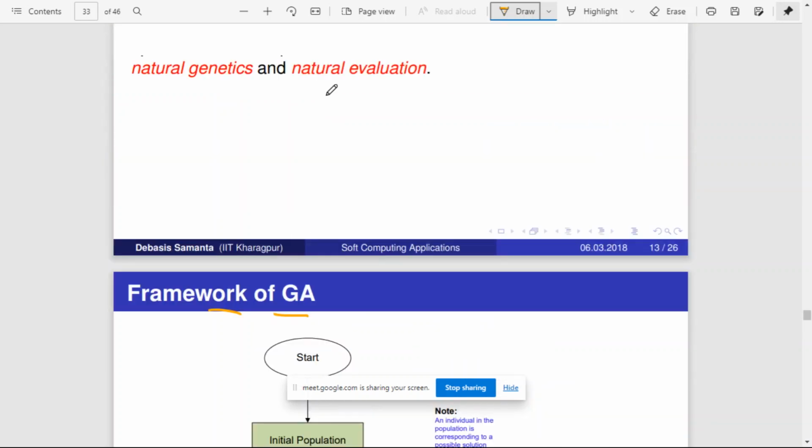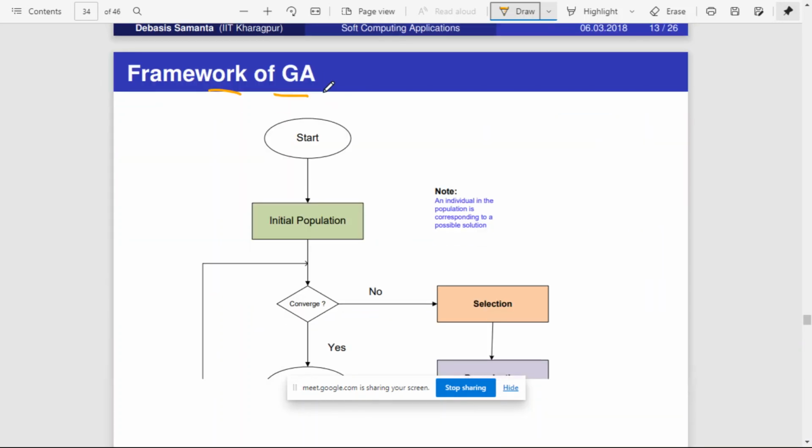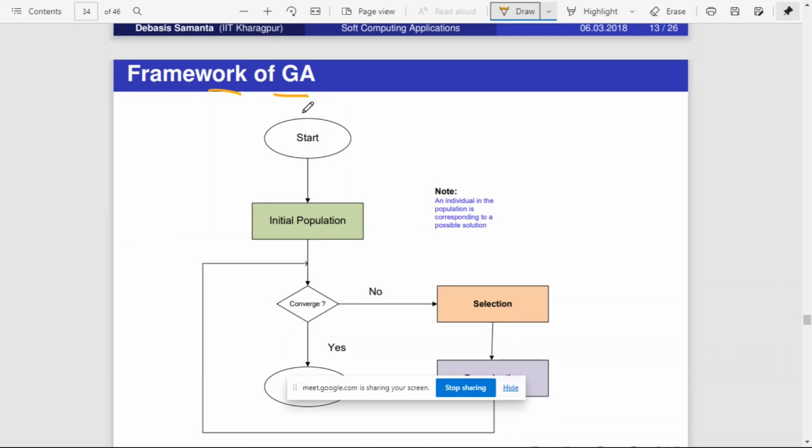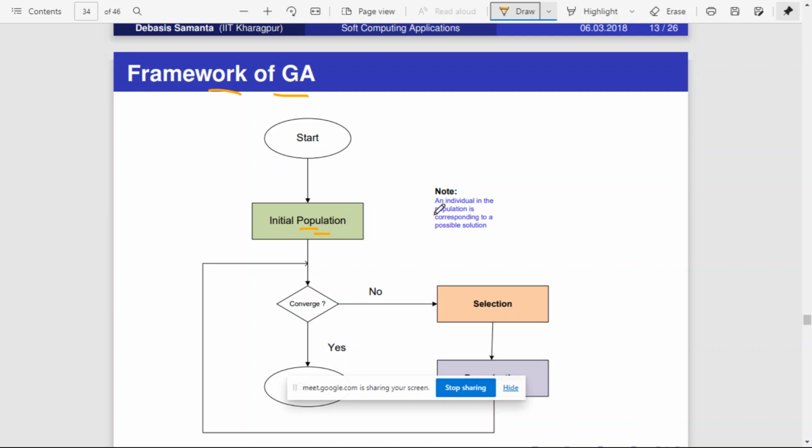Whatever we have previously discussed was about genetics. How we can relate genetics to the genetic algorithm, that's what we are going to discuss. Here also we use the term population, but in a genetic algorithm, the population corresponds to a possible solution. In genetics, population represents a particular person, or an individual in a species, right? But here in the genetic algorithm, population represents a possible solution.